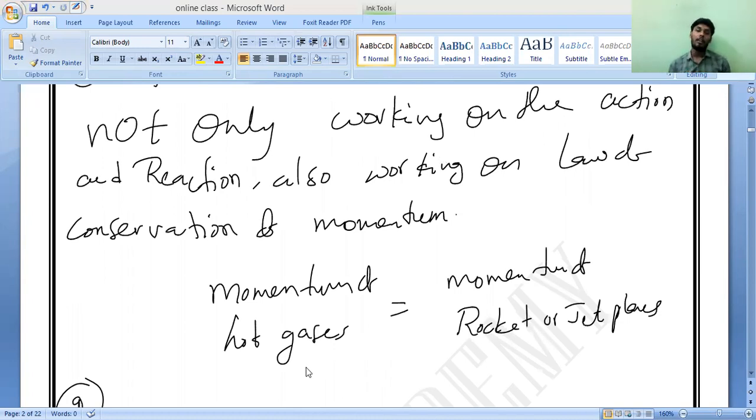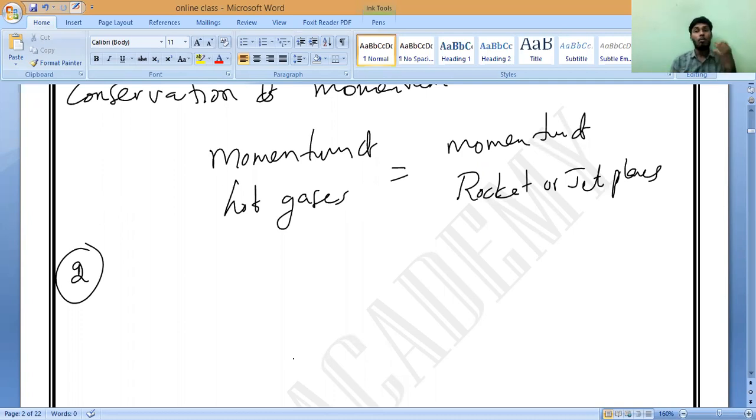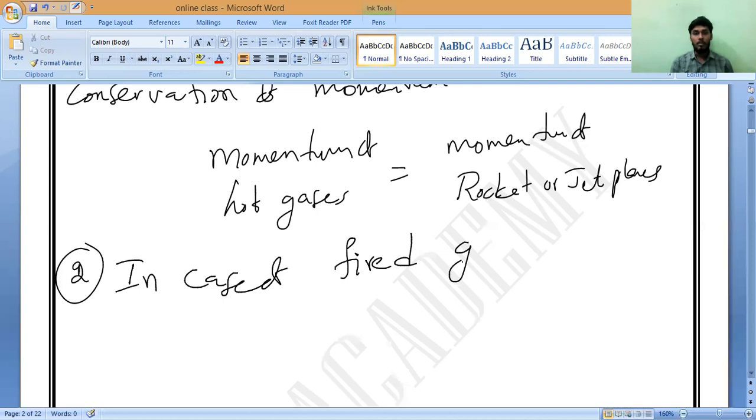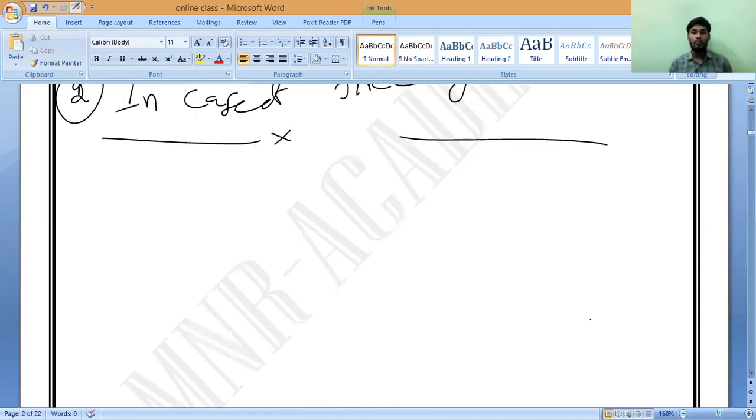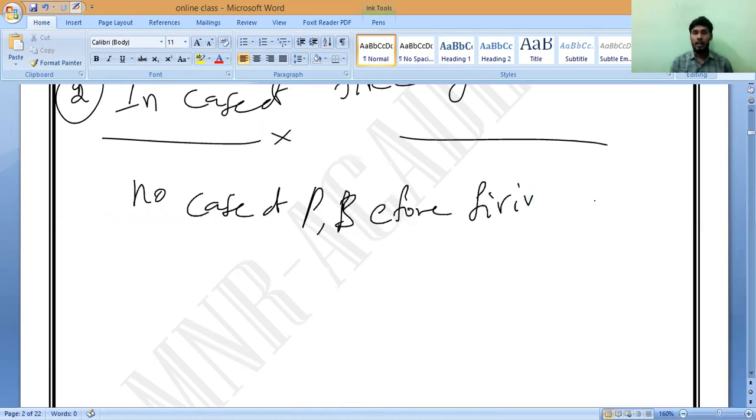That is why, in the case of the gun, remember, the momentum of the bullet is equal to the momentum of the gun after firing only. So in the case of a fired gun, that is, a bullet fired from a gun, you remember there is no case of before firing and after firing, no momentum P before firing and P after firing.